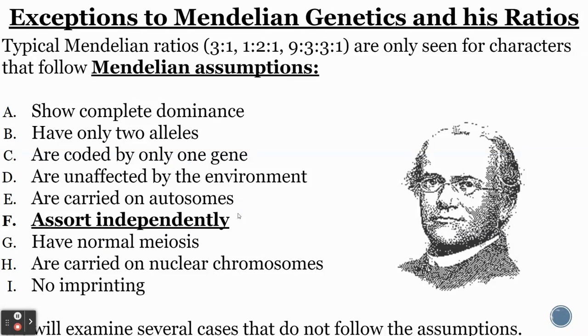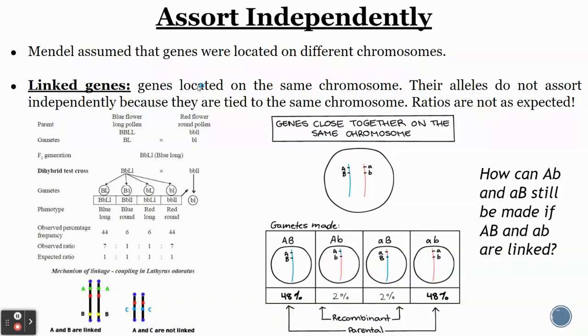So Mendel had studied genes for the most part that were on different chromosomes. And so it led to the patterns of 3-to-1 ratio, 1-to-1, and if you've seen dihybrid, 9-3-3-1, which you'll see later, or you've already seen. But the idea that genes are located on different chromosomes was what we were going for when we were talking about simple Mendelian genetics. In reality, genes can actually be linked.